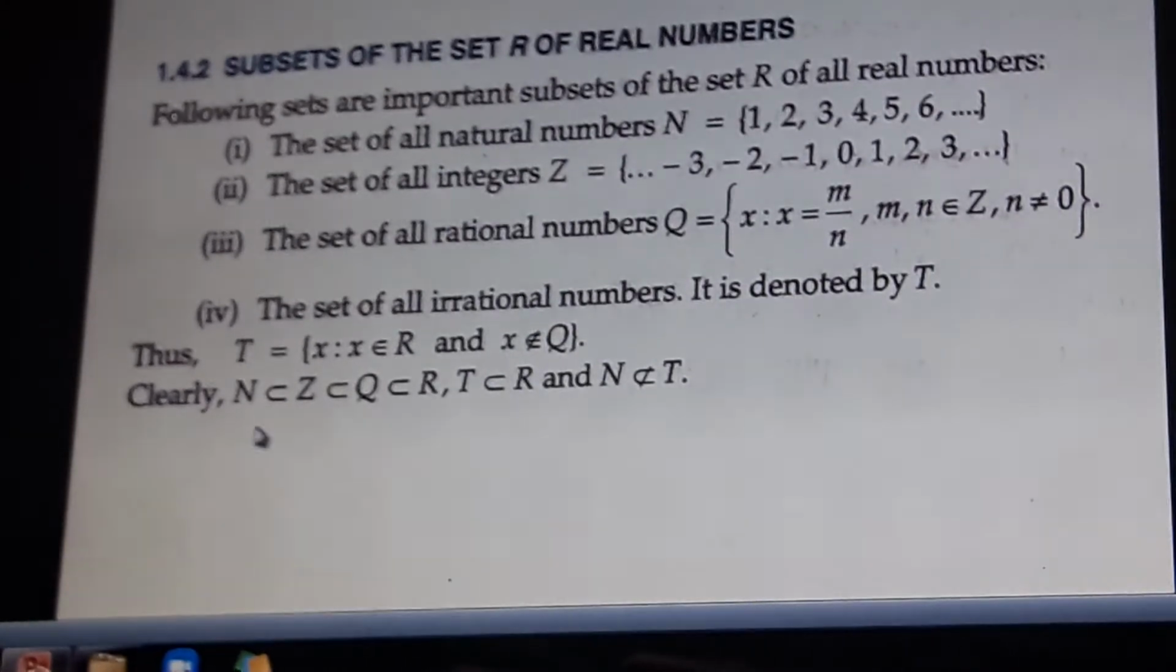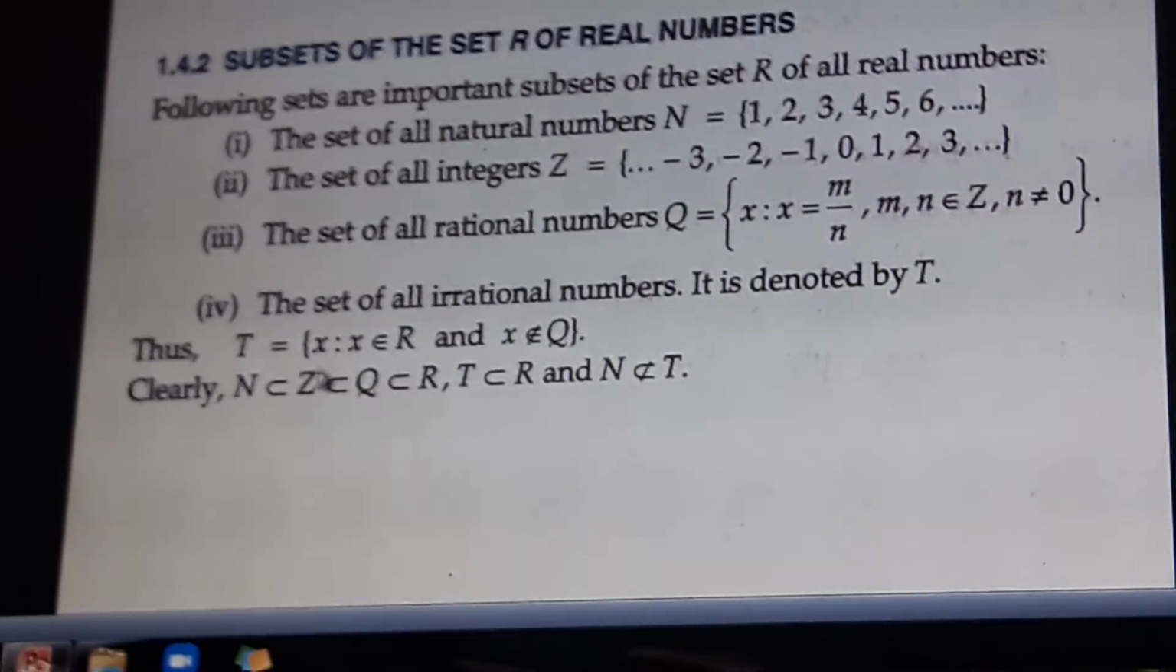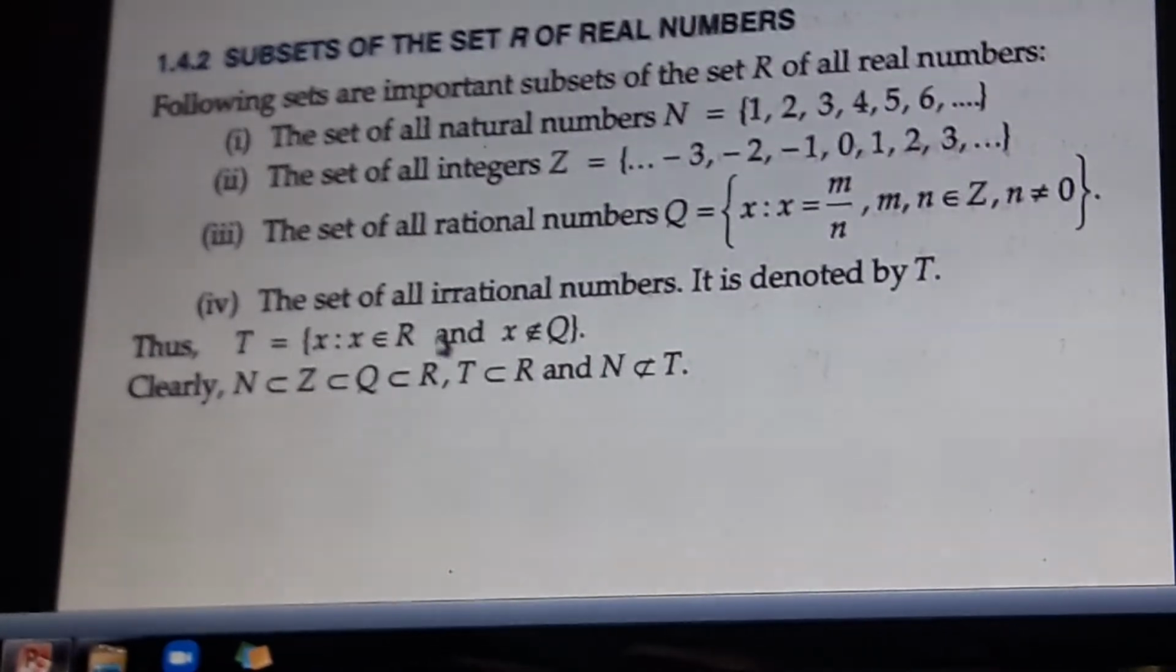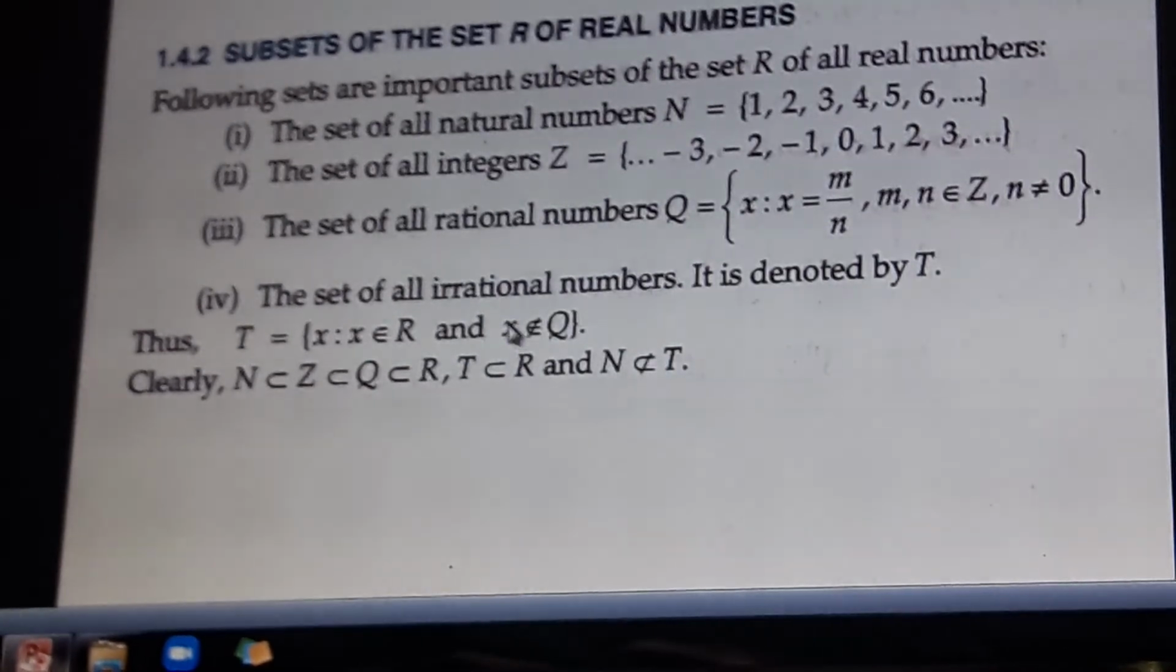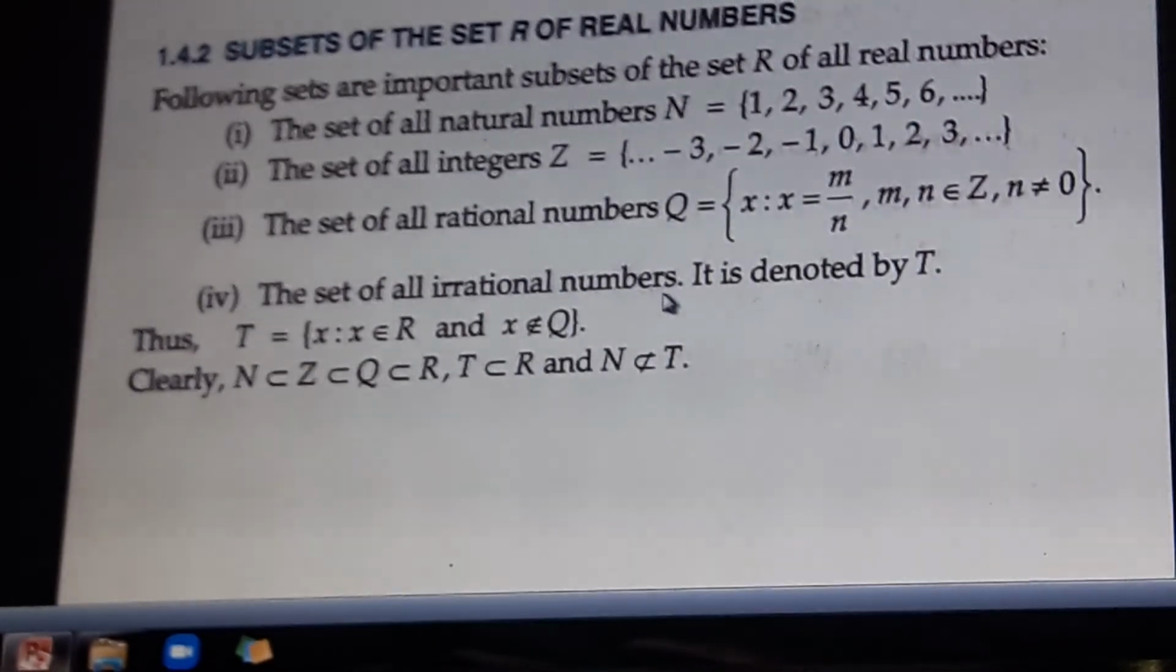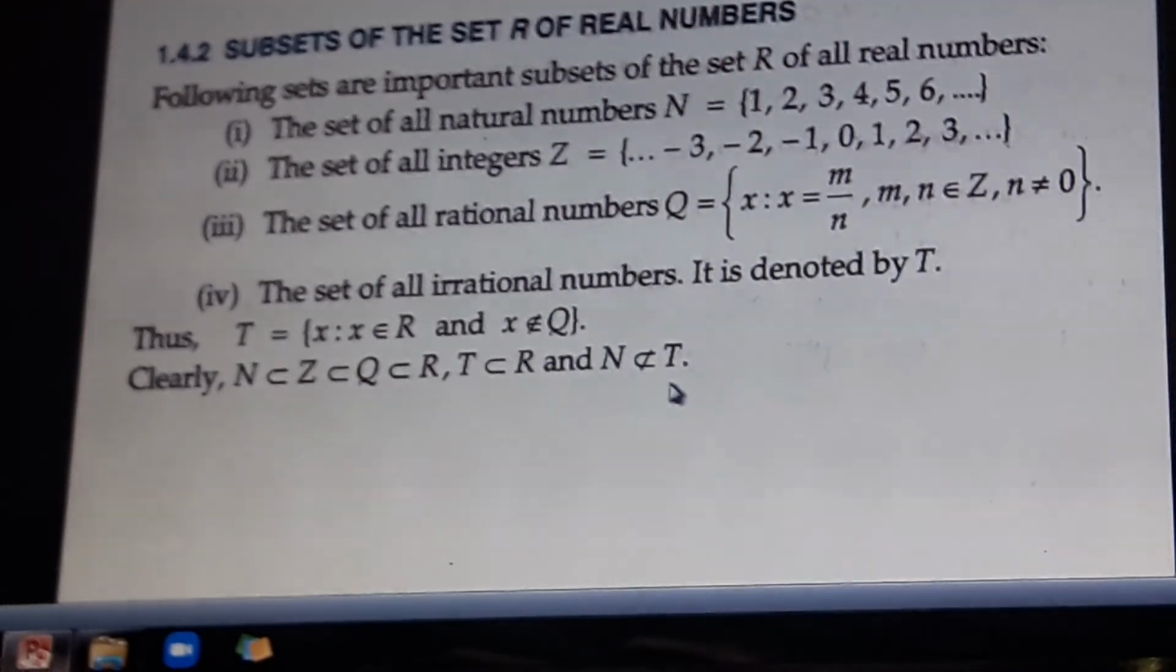See here, natural numbers are a subset of integers, integers are a subset of rational numbers, rational numbers are a subset of real numbers, and T is a subset of R and Q is not a subset of T.